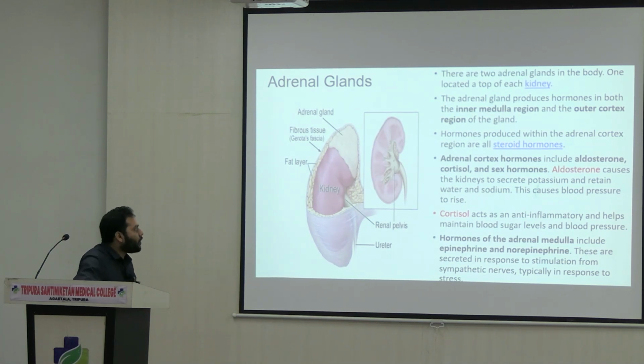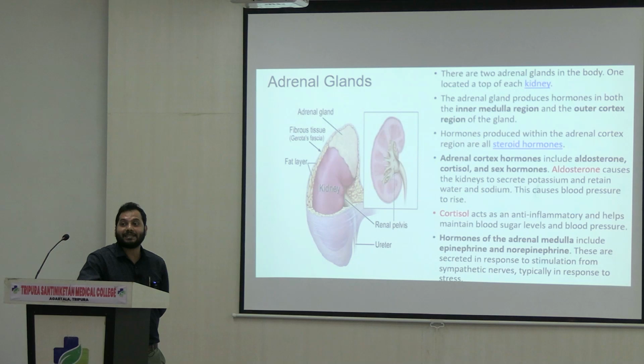Here, the most important type of secretion found in the adrenal cortex region is steroid in nature, right? It means we can say the adrenal gland secretes some hormones which are steroid in nature, and the mode of action of steroid hormones is a little bit different from the mode of action of other hormones, right?